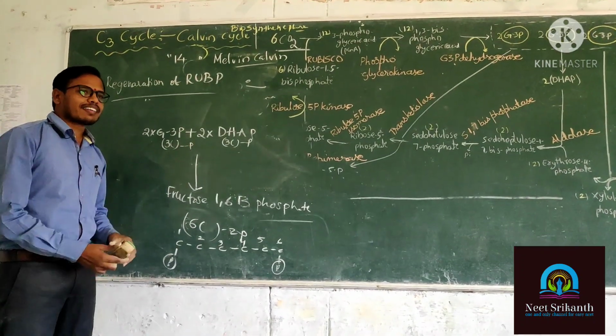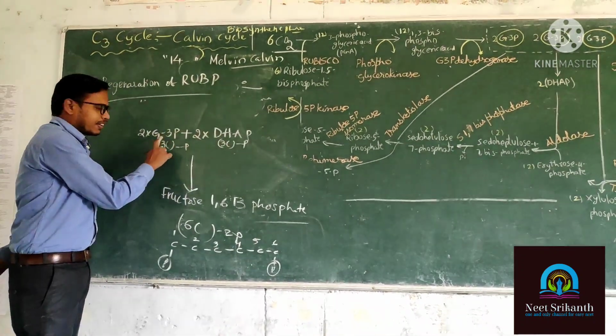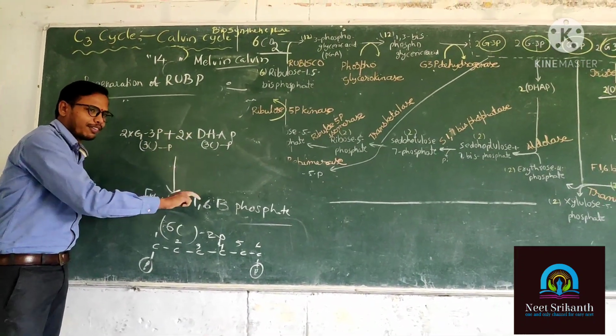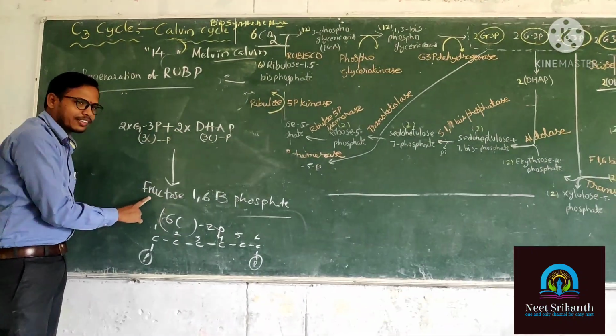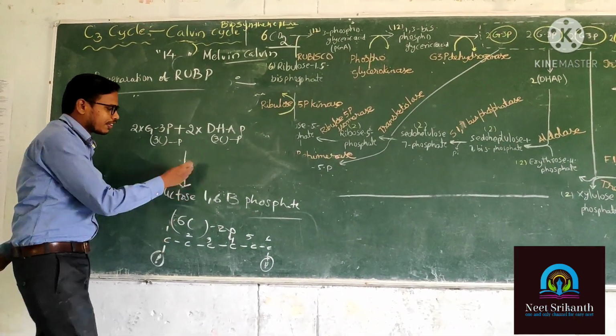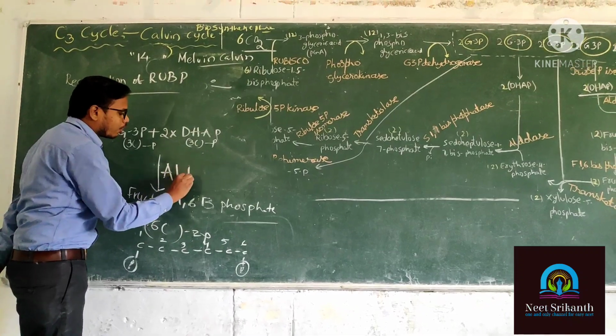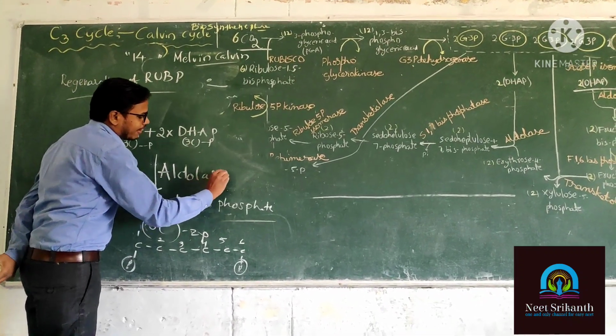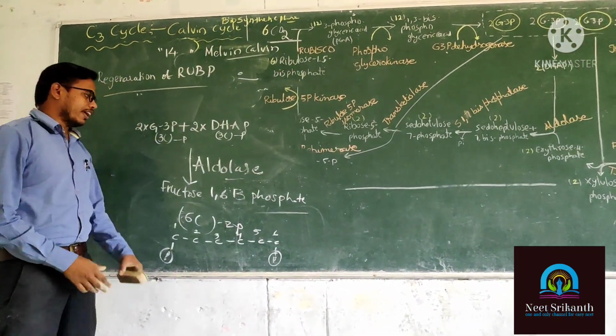Then what is the enzyme? Here, G3P and DHAP are simple molecules. Those simple molecules are turned into a complex molecule. So that enzyme name is aldolase. What is the enzyme name? Aldolase.